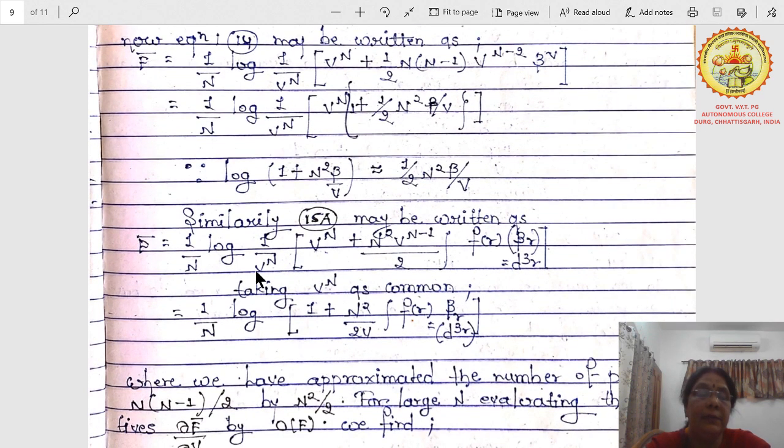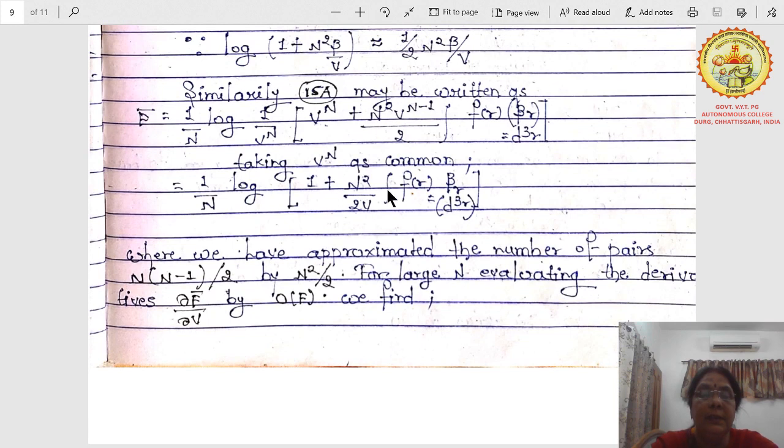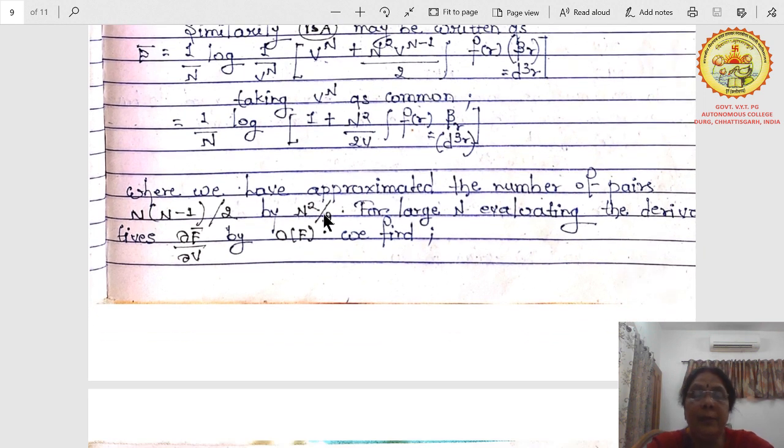Similarly, equation 15a may be written as p bar equals 1 by n log of 1 upon V to the power n and these terms, and the integration of f(r) beta r, which equals the volume element dqr. Taking V to the power n as common, you can simplify this and write it as f(r) beta dqr not equal to r. Here, in this bracket, we have approximated the number of pairs n minus 1 by 2 as n square by 2.